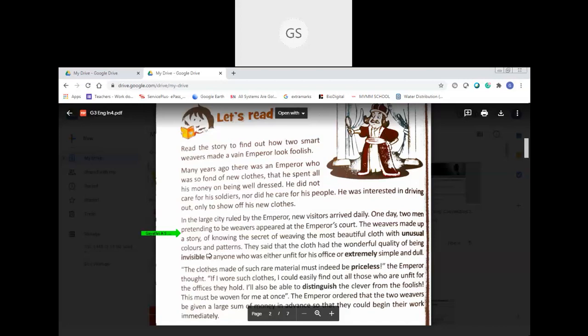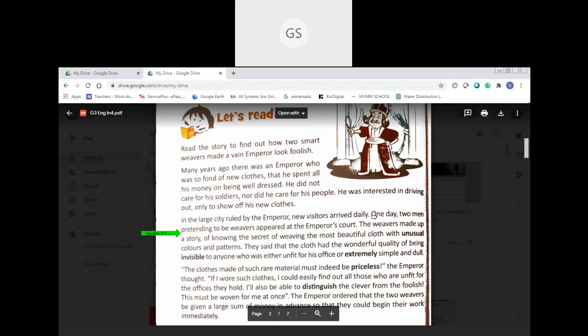It is not common. Common means you can see that design everywhere. Unusual means it's a different one. Unique design. Unique means it will be like that.